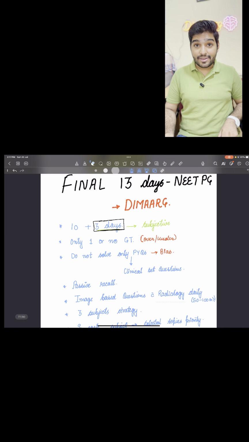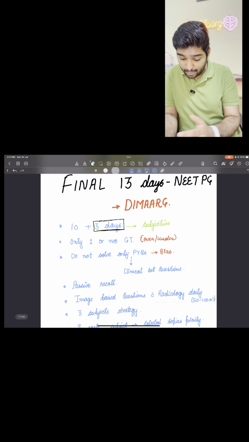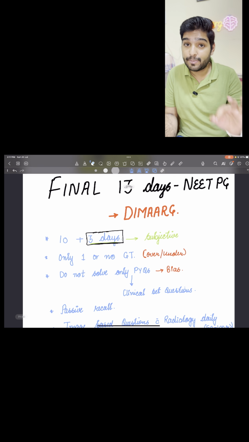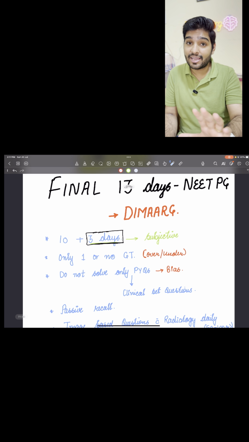I have divided the entire strategy into 10 plus 3 aspects, and then I'm going to discuss all those frequently asked questions that you asked me in these recent times, and I'm going to address all of them along with the strategy. So I guess without wasting much time, we should get started. So let's start with the plan that I have made. Before that, I'm going to give you some pointers that you have to keep in your mind before starting up the preparation.